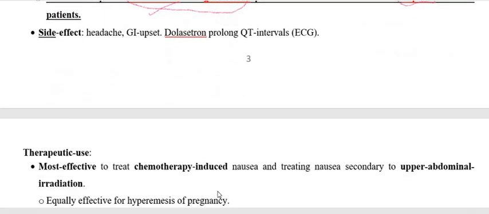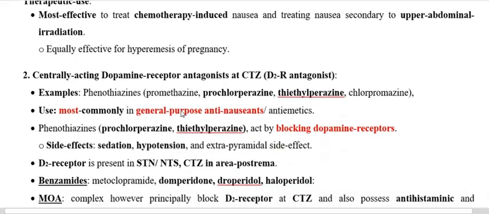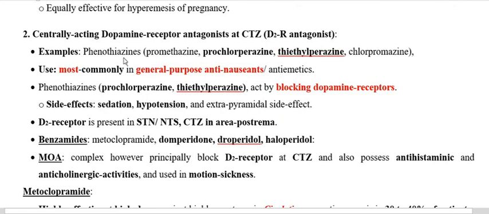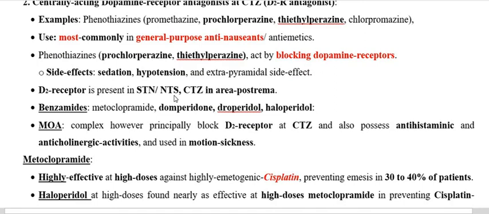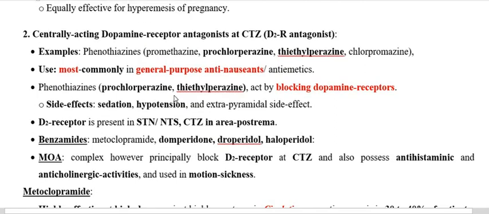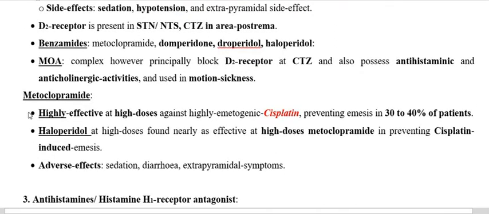Regarding the side effects, we already discussed. Regarding therapy, we already discussed. Then we have to go through the dopamine receptor antagonist, that is the D2 receptor antagonist. About the drugs and the mechanism of action, we have already gone through. Here we are going to mention more about metoclopramide.